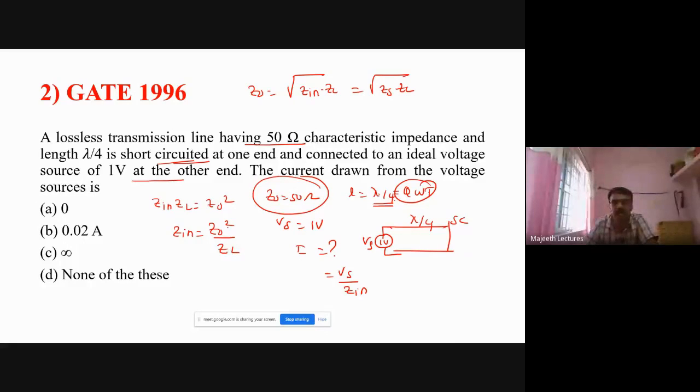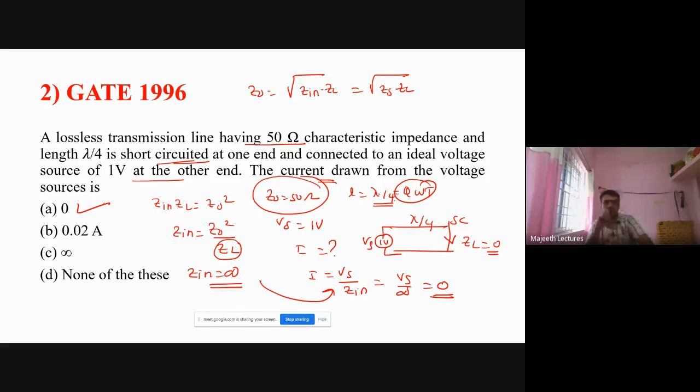I want Zin because I is equal to Vs by Zin. ZL is the load, and the load is shorted. Load shorted means the impedance is 0. So Zin becomes infinity. When Zin is infinity, what is the current? Vs by infinity is 0.